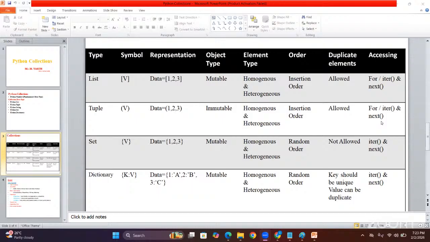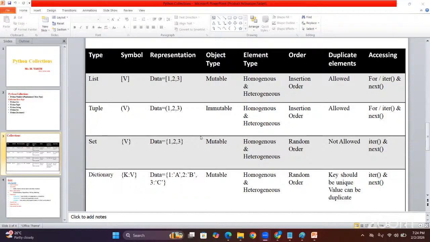The next one, set. Later I will tell you in what situation we can use which one, please understand. And set. Set can be represented with curly braces and here we give the values. Suppose data is equal to 1, 2, 3, 4, I gave. But set is a mutable object, sir. Means after declaration, at runtime we can provide values. If required, we can remove values also.